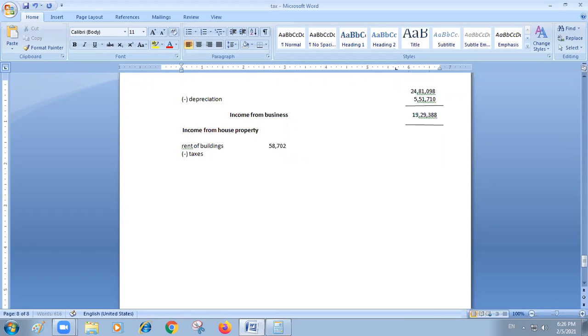So I am deducting that amount. If you deduct, certain amount will come. What is that amount? 54,302 will come. Is it correct? You please check. Is it 54,302?